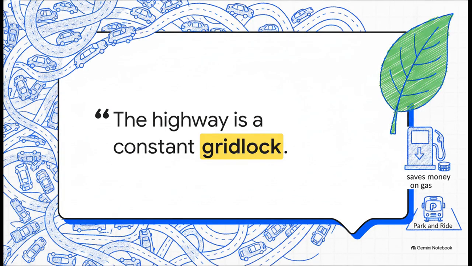Now here is the meat of the argument. We bring in our bonus vocabulary, framing the transit option as the ultimate fix for those brutal daily pain points. We hit them with constant gridlock and instantly position the park and ride as the hero that saves gas money and reduces the carbon footprint. You're basically proving your choice solves a headache that literally everyone in the community shares.